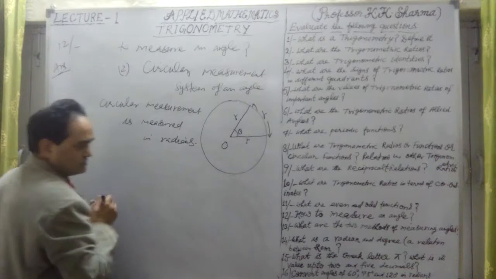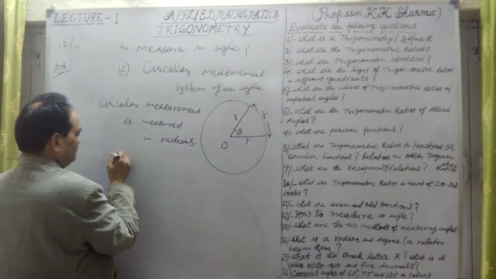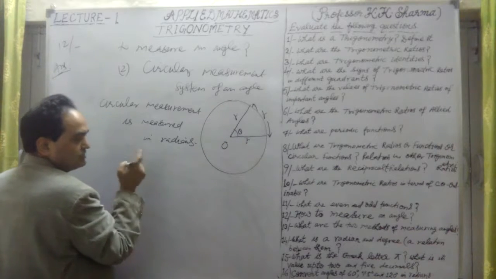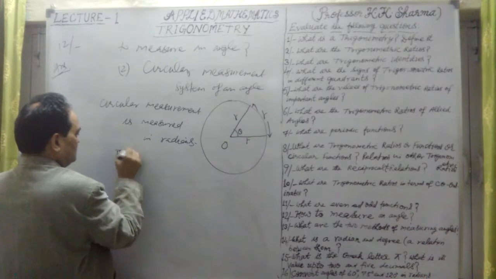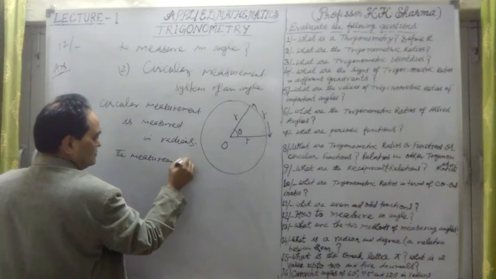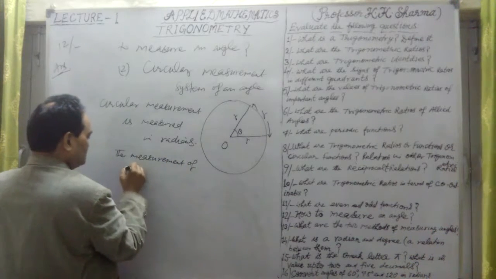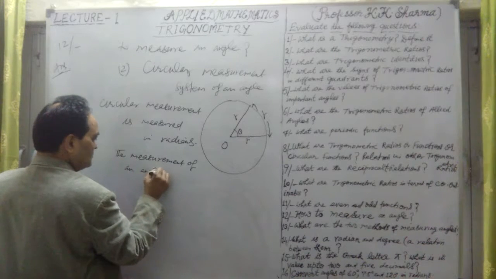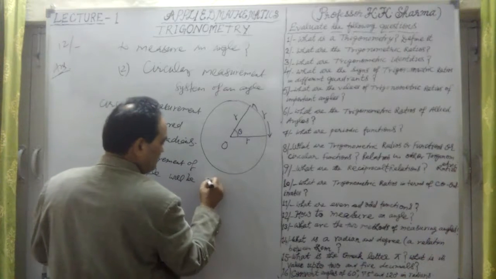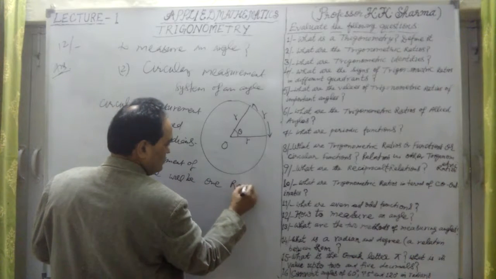In radians, the measurement of an angle will be 1 radian